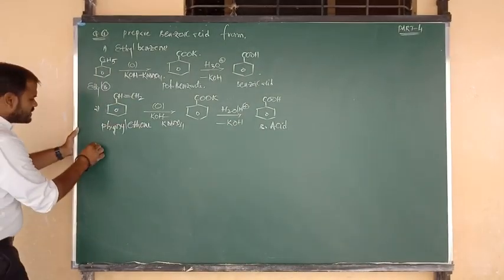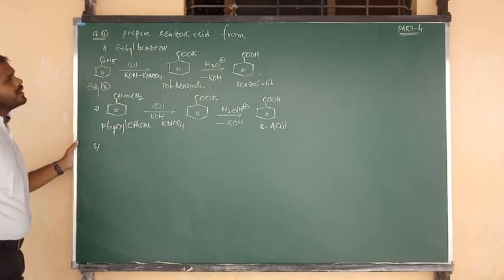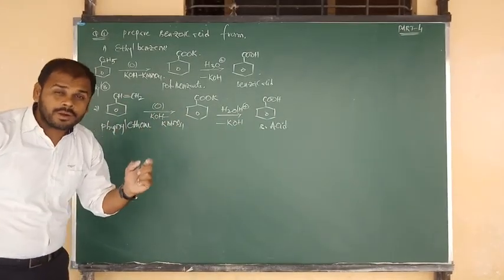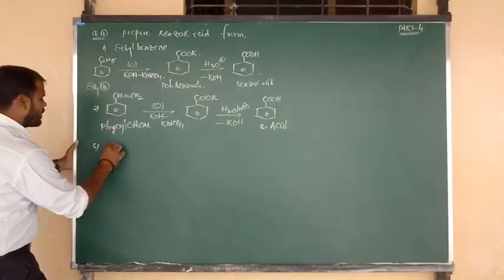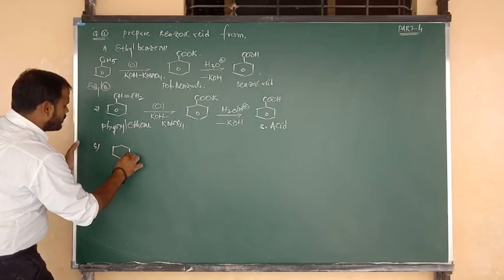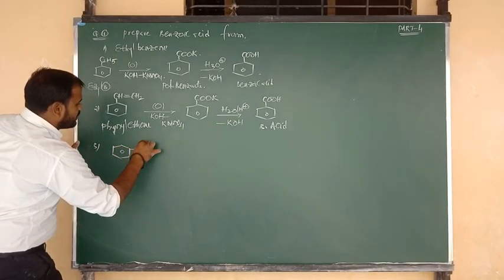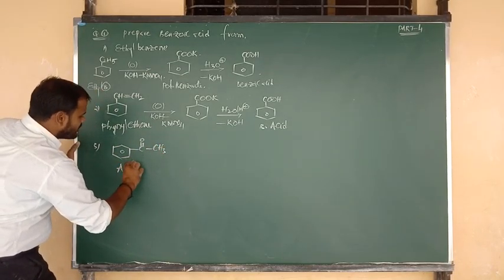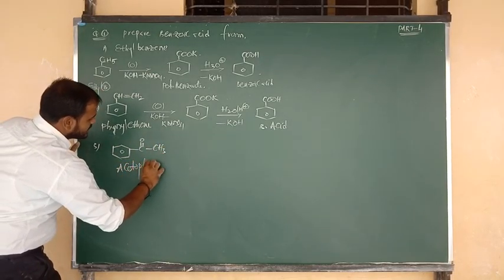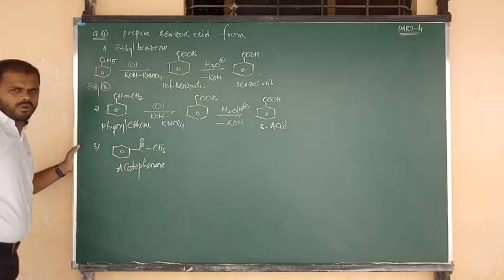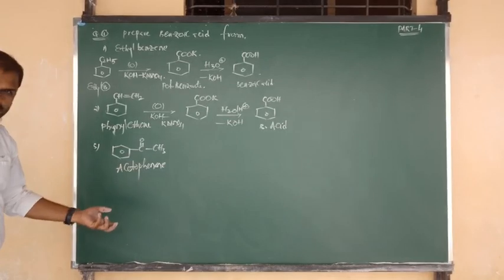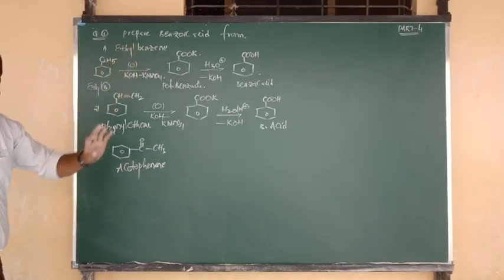Next question: give the preparation of benzoic acid from acetophenone. What is the formula of acetophenone? Benzene bonded to C double bond O, and C double bond O bonded to CH3. The name of this compound is nothing but acetophenone. So how does acetophenone change into benzoic acid?